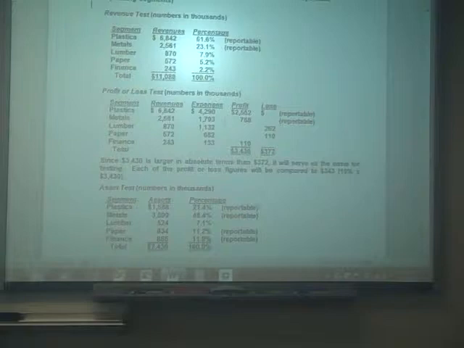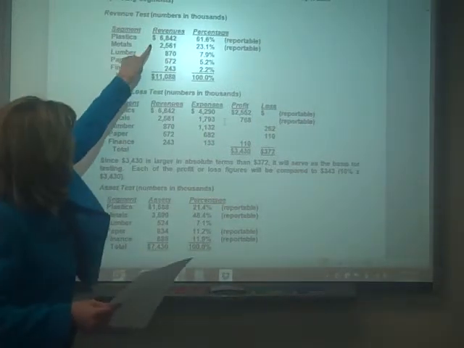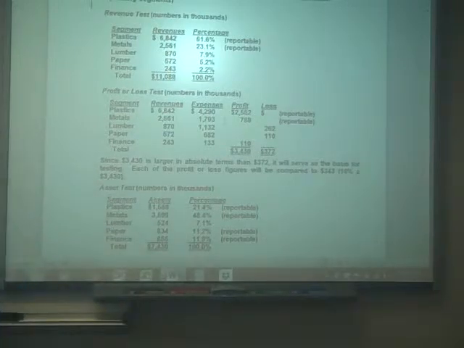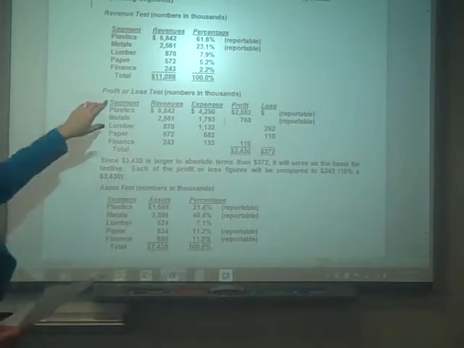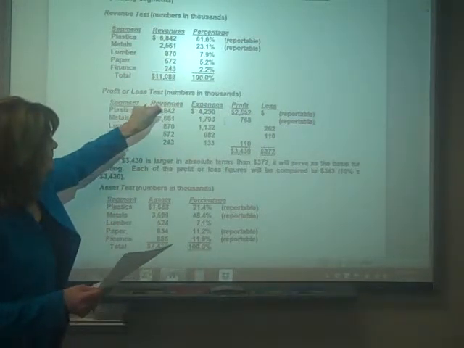So the first is the revenue test, and they took the first 4 lines. For plastics, you add 66.94 plus 148 plus 0 is 68.42. And so that is right here, 68.42. For the metals, same thing. There's one more: 23.54 plus 173 plus 34 plus 0. And you do that for each of them, but notice for finance, it's 42 plus 201. So it's the first 4 lines of the given information that is this revenues. And then we total that.